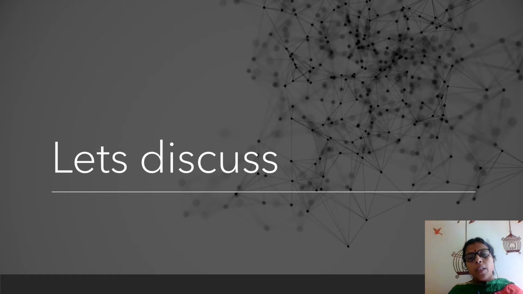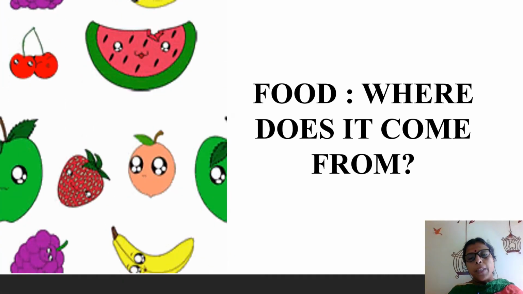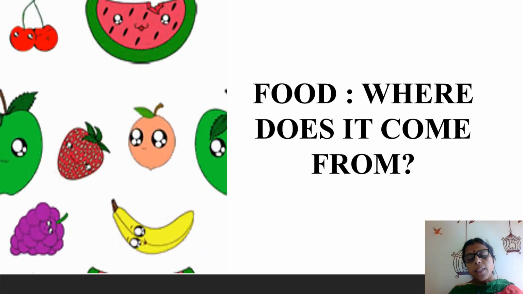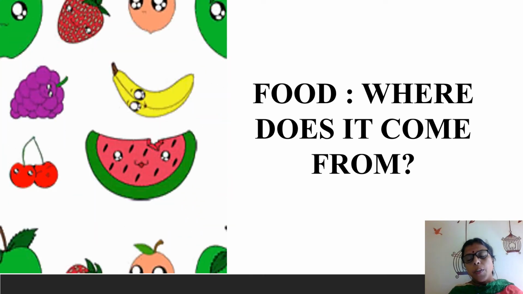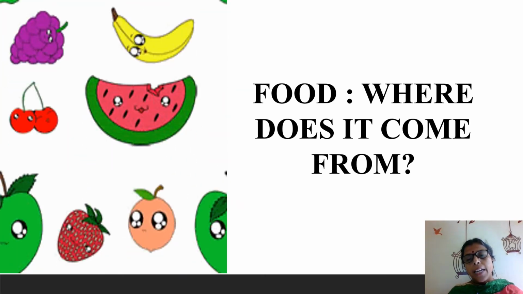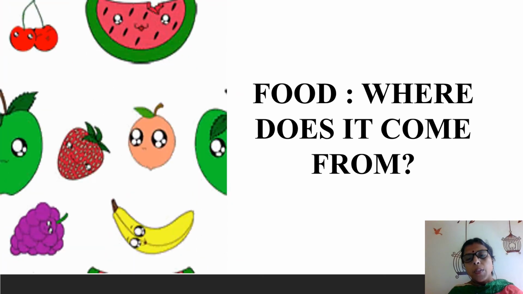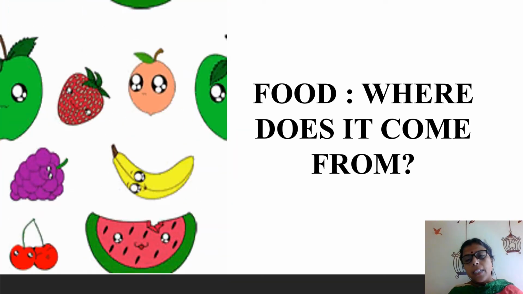So, what are the two sources of food? Plants and animals. We get food from the plants and animals. Plants give us food by the process of photosynthesis. Different plant parts give us different food. Carrot, radish, beetroot are the roots of the plants we are eating.